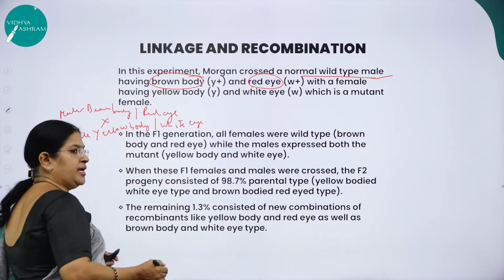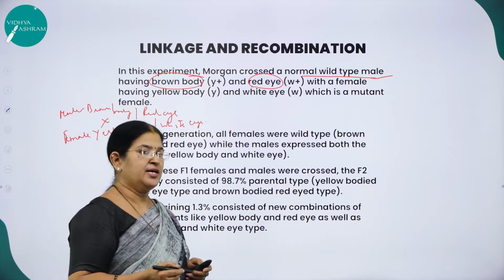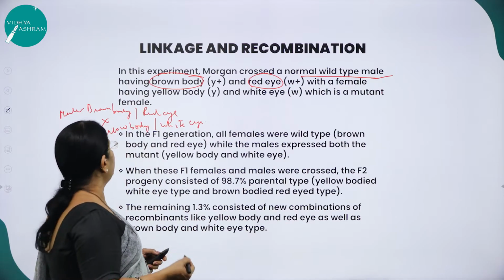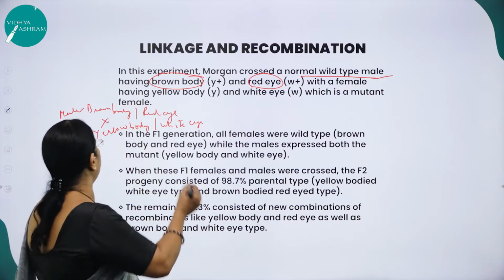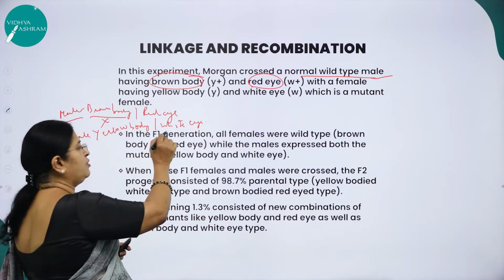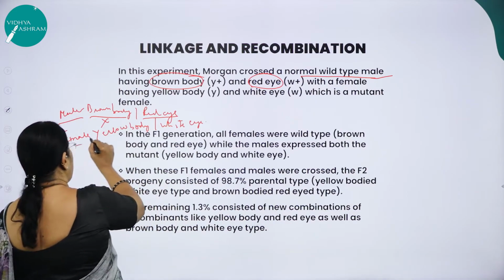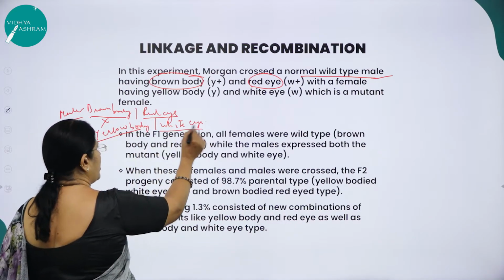As I said, he selected Drosophila melanogaster as his genetic model for his study of genetics.